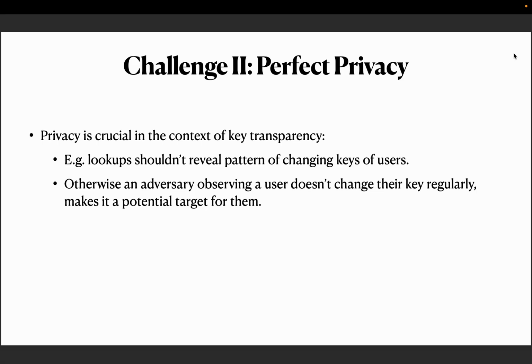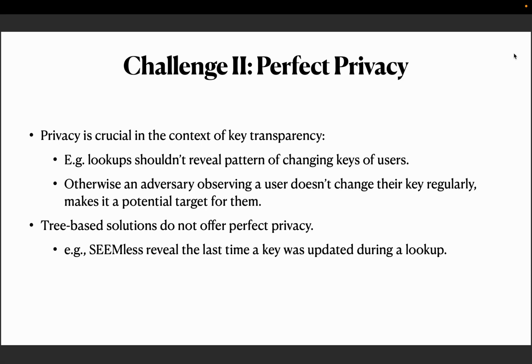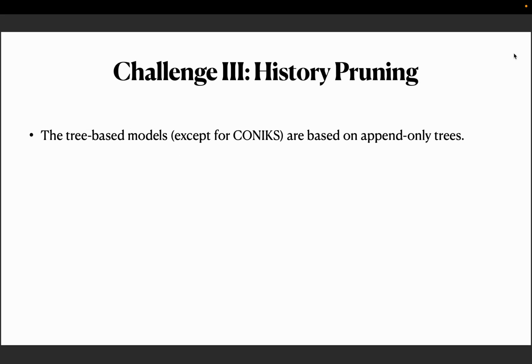For example, lookups should not reveal the pattern of changing keys. Otherwise, an adversary observing that a user doesn't change their key regularly makes them a potential target. And as it turns out, tree-based solutions do not provide perfect privacy. For example, SEEMless, which is the backbone of WhatsApp key transparency, during every lookup reveals the last time that a key was updated.